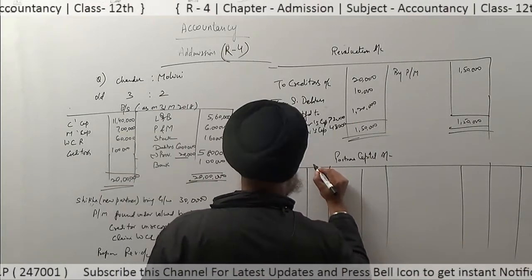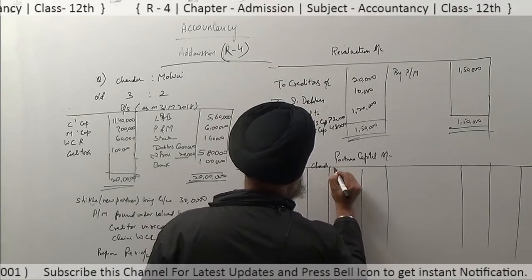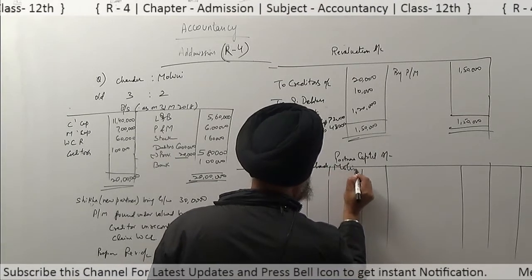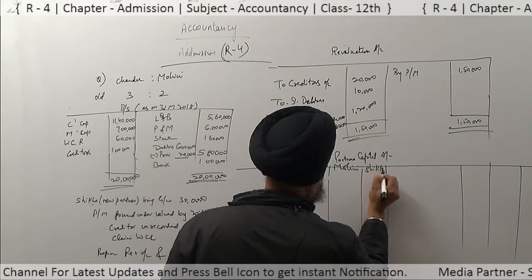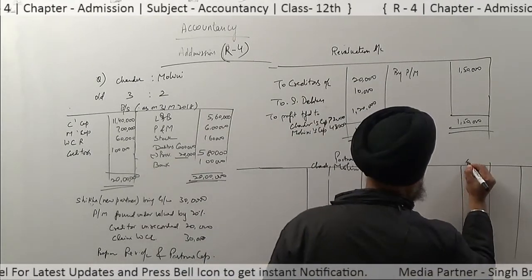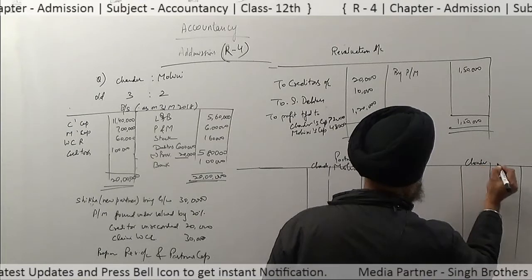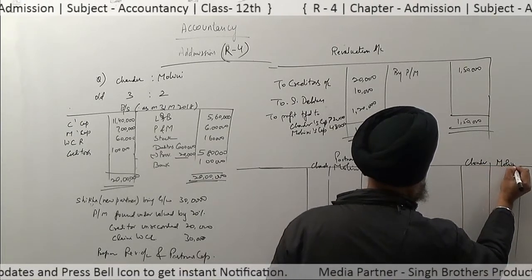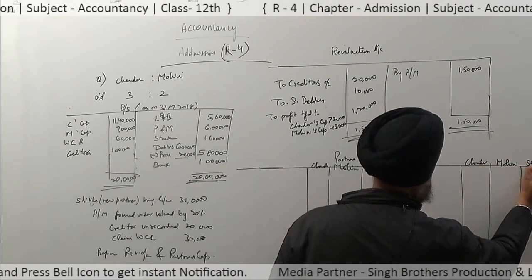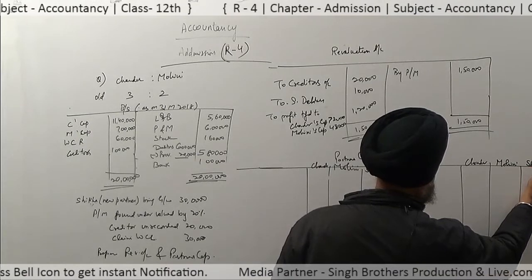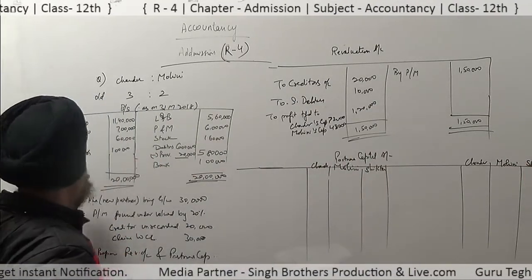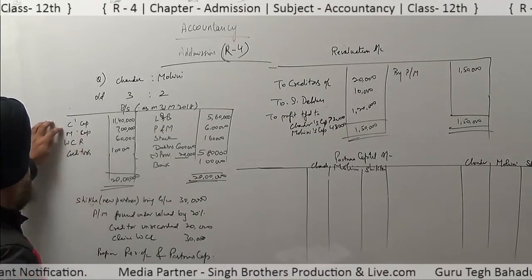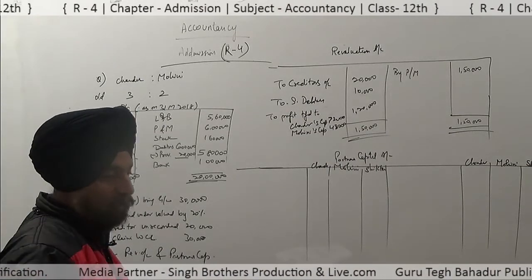This is Chandar, Mohini, and new partner Shikha. Yes, first of all, take the balances of the old partners from the balance sheet.